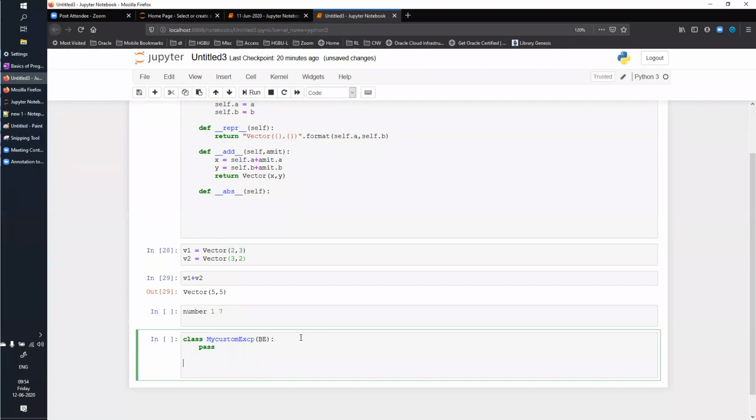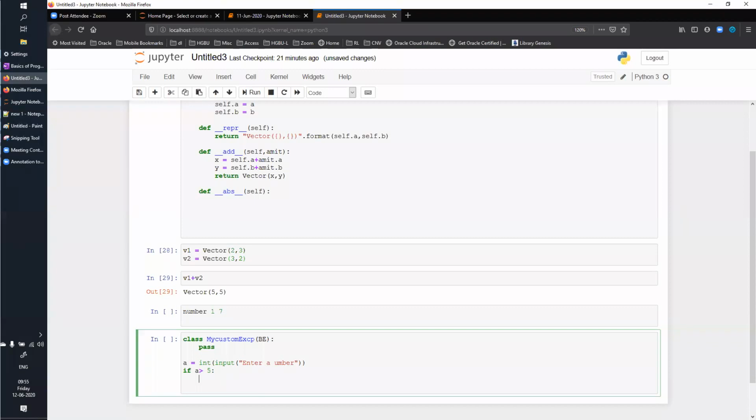That's all. And now what you say, A equals int of input of, and then here say enter a number. Okay. And then you can say if A is greater than 5, then what you will do? Raise my custom exception. That's it.